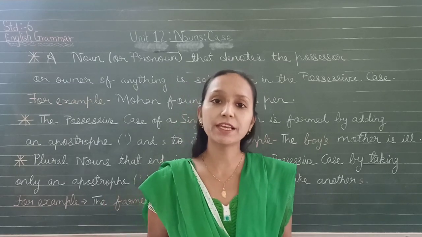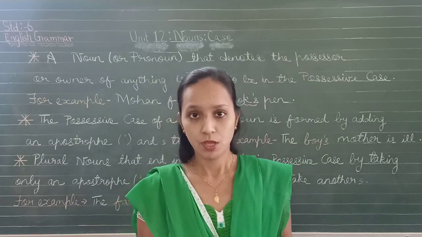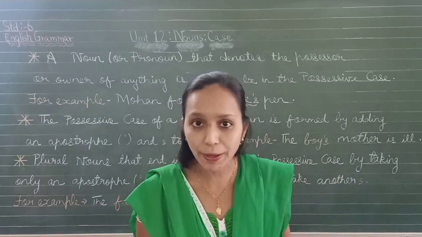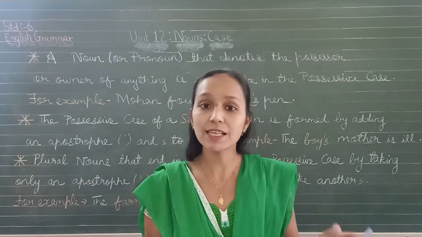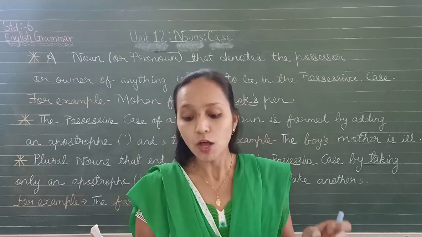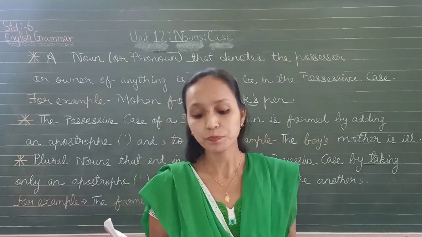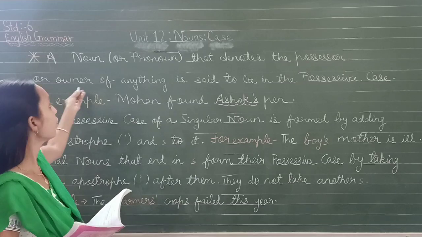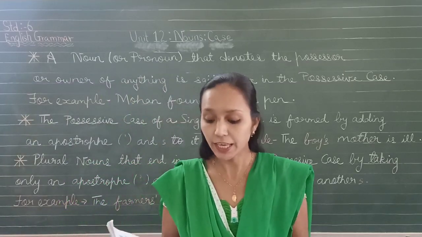One more example I can give you. This is his pen. So whose pen is it? Who is the possessor or who is the owner of the pen? He. Okay, he is the owner of the pen. So this is his pen. So his is in the possessive case. So all pronouns that denote the possessor or owner of anything are said to be in the possessive case.